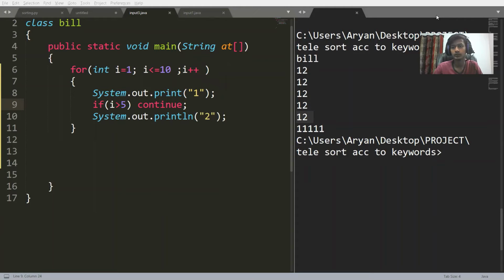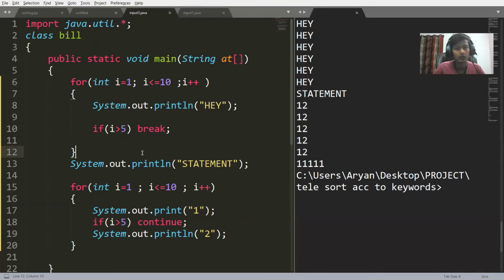Okay, is everything clear? Now we have to see what is the difference between break and continue. The definition of break was that it terminates the loop and transfers the control to the statement following the loop. What do I mean by terminates the loop? As soon as we encounter break, we immediately go to the statement following the loop. What is the statement following the loop? The statement following the loop is this.